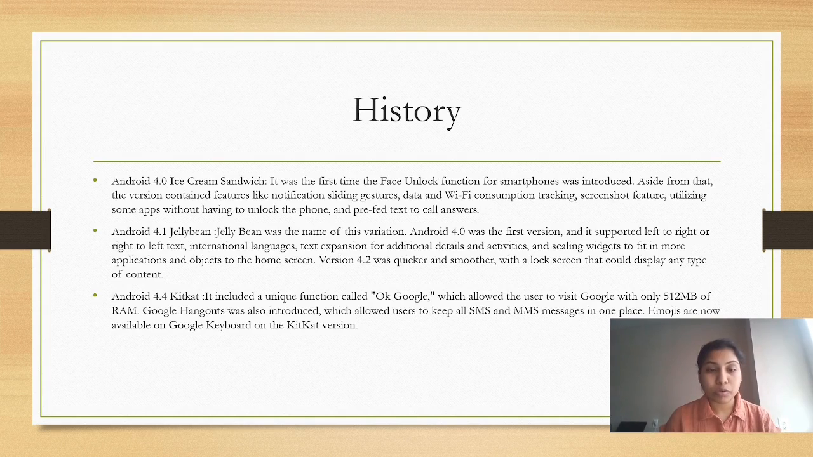And coming to Android 4.4 KitKat, it included a unique function called OK Google, which allowed the user to visit Google with only 512 MB of RAM. Google Hangouts were also introduced, which allows users to keep all SMS and MMS messages in one place. Emojis are now available on Google Keyboard on the KitKat version.